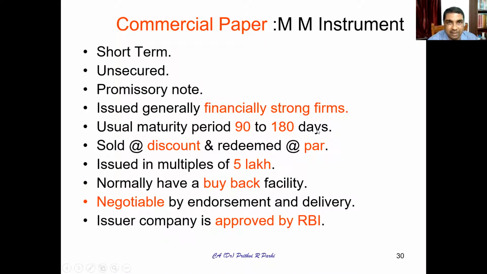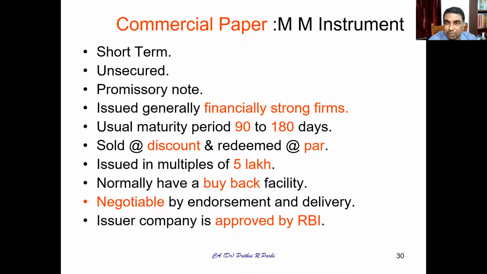Okay. Now, commercial paper. This is a very important money market instrument. These are issued by companies, those companies who have good credit rating and are financially strong. They issue commercial papers with a validity of 90 days to 180 days. These papers are sold at a discount and redeemed at par.